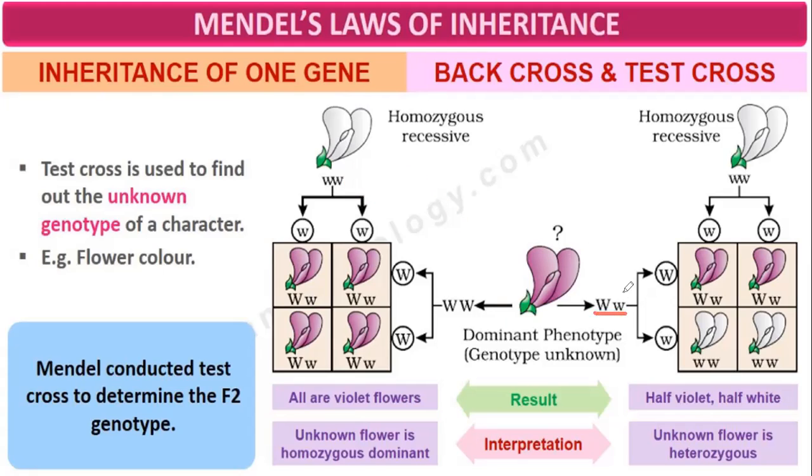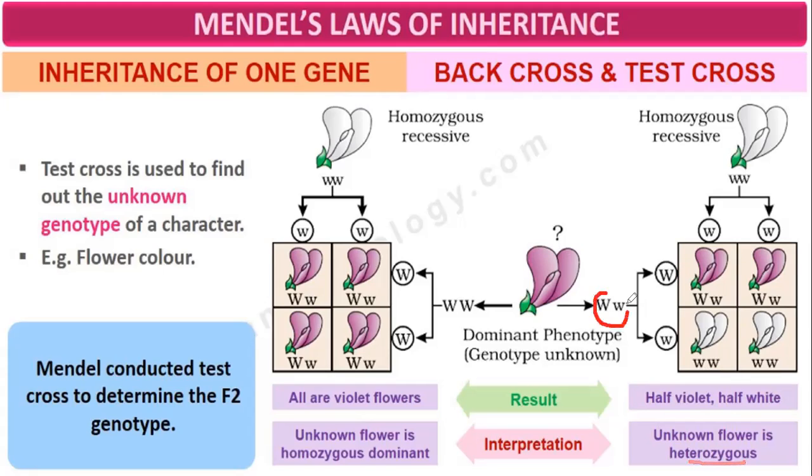Okay. So when it is a hybrid and the cross is done, there will be formation of two types of gametes: capital W and small w. Here, small w, small w. So this will become capital W small w, capital W small w, small w small w, small w small w. So half violet, half white. Here the result is half violet and half white. Then the unknown flower is heterozygous.